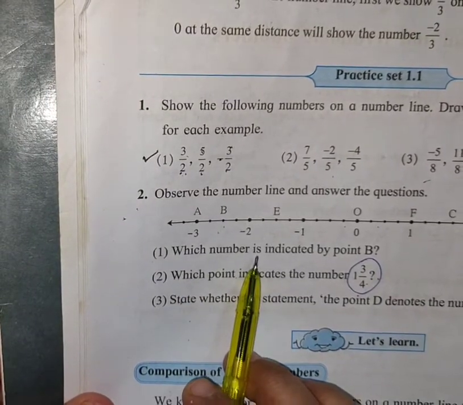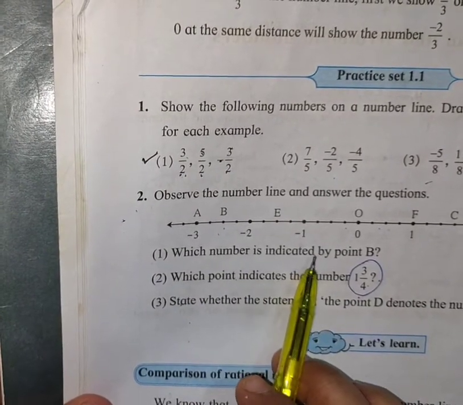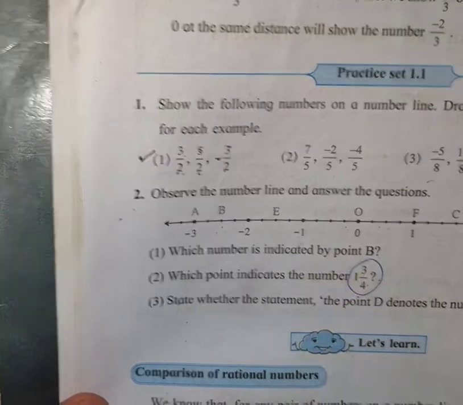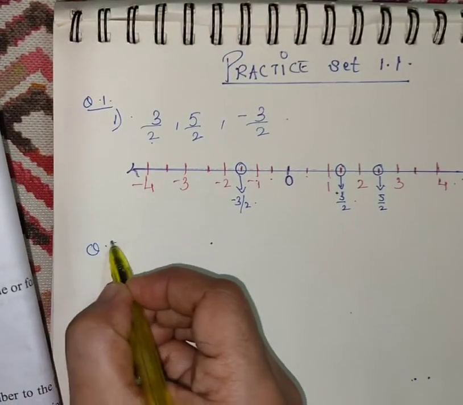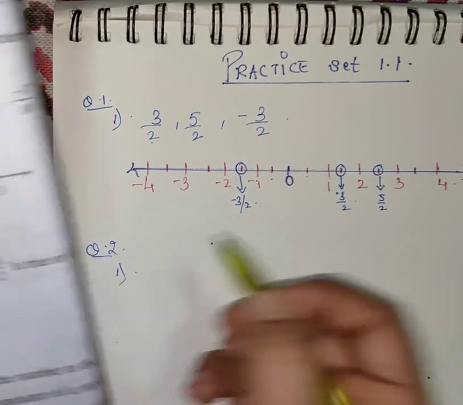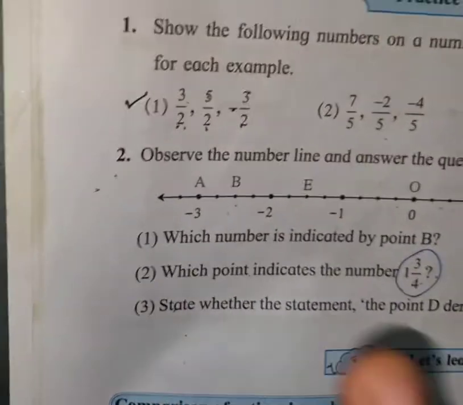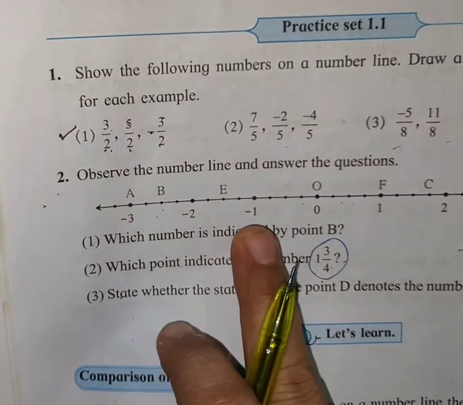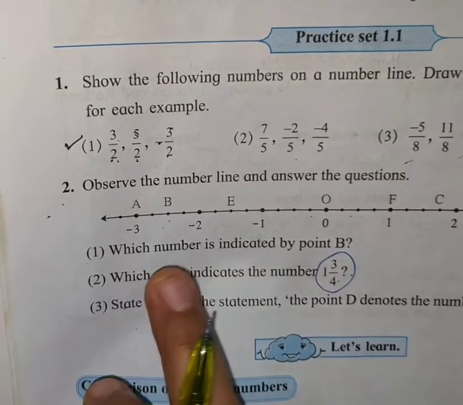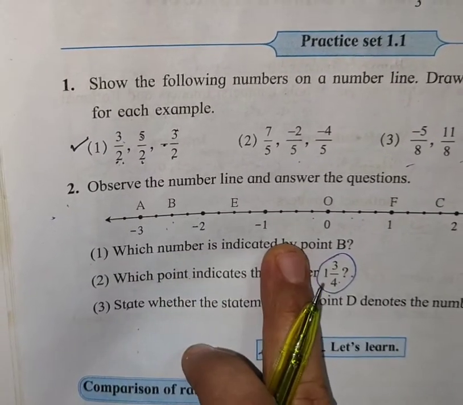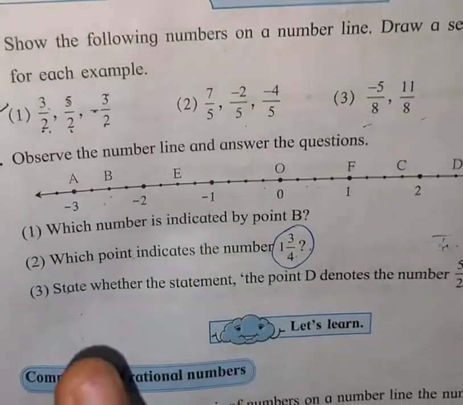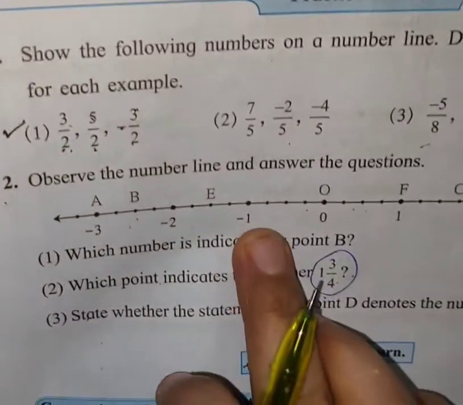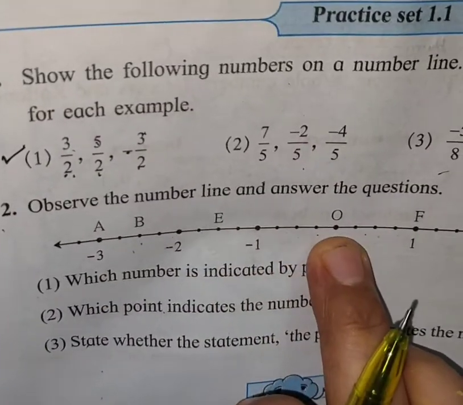Which number is indicated by point B? Question number 2, first sum. Now students, first we will see in how many parts it is divided. Then we can write the fraction. See, it is divided into, see, this is 0 now.